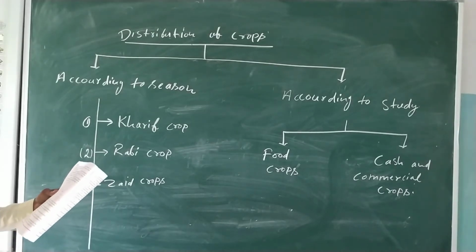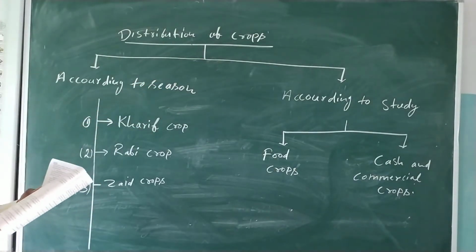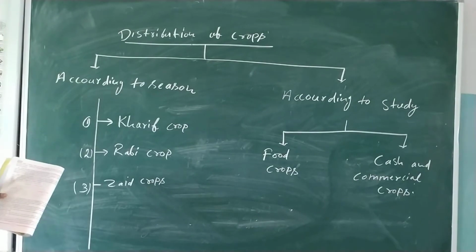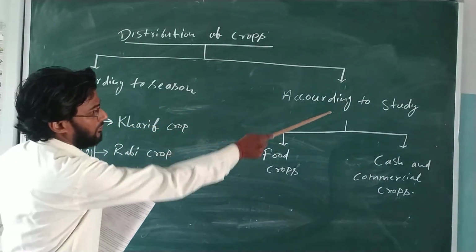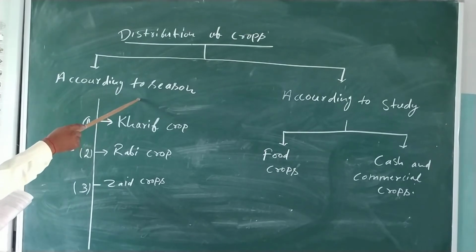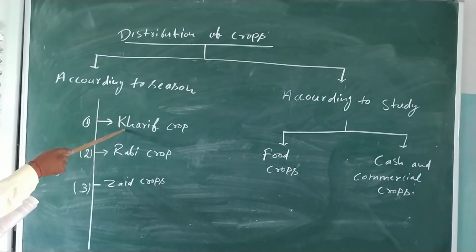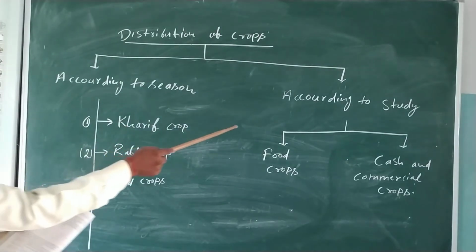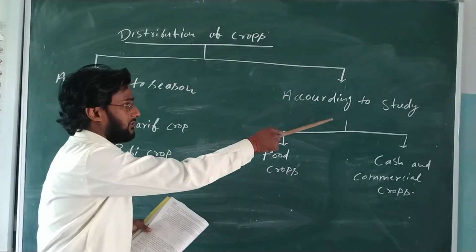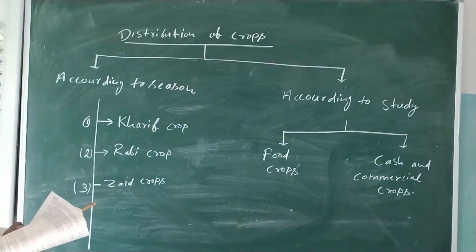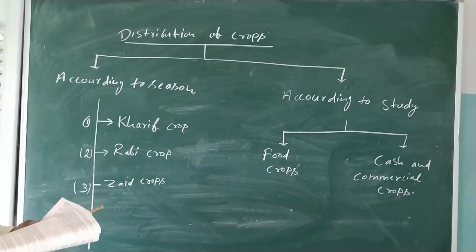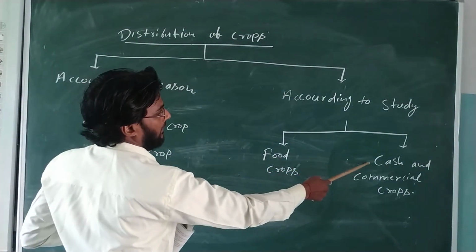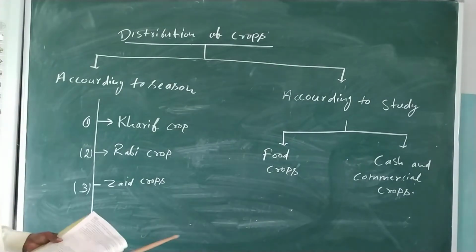So students, let us see the next topic, distribution of crops in India. There are two types given in the book. You can see here, according to season and according to study. Here, according to season means there are different seasons of growing: kharif crop, rabi crop, and zaid crop. Here, according to study means it is for your easiness. It is in a simple form. There are only two divisions: food crops, and cash and commercial crops. So it is for your study purpose.